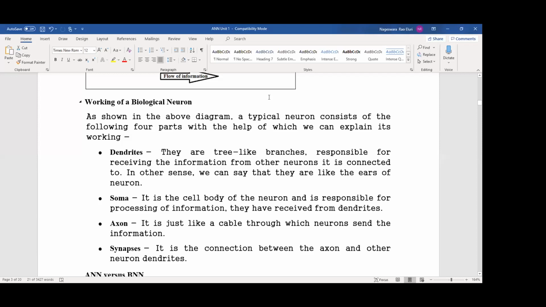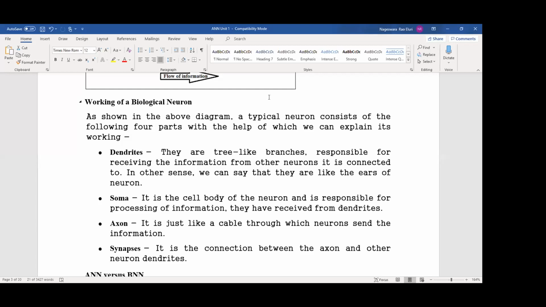Synapse. It is the connection between the axon and other neuron dendrites. So we are connecting, in an artificial neural network, one layer to another layer to another layer. Here the beginning layer we can call an input layer, the middle layers are hidden layers, and the last layer is the output layer, which we will discuss slowly.